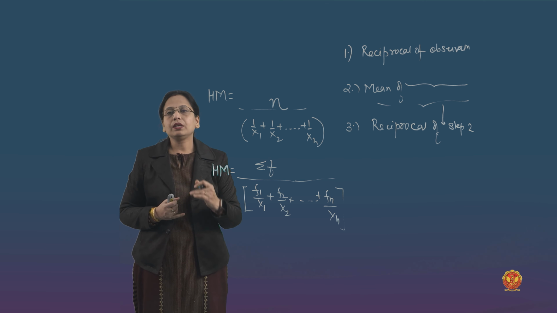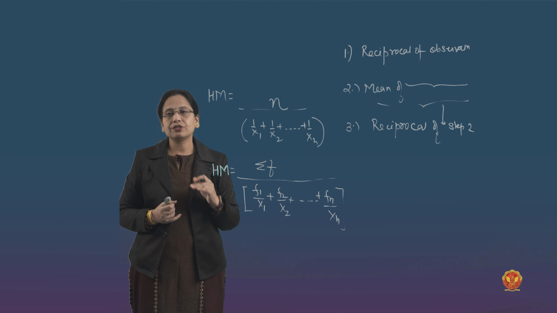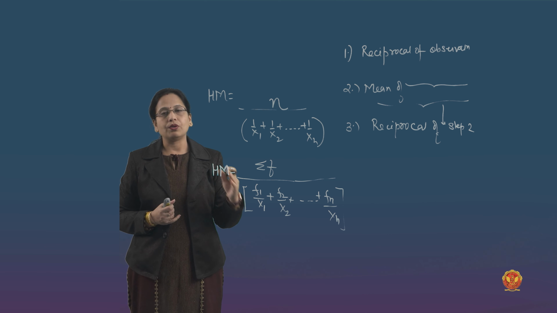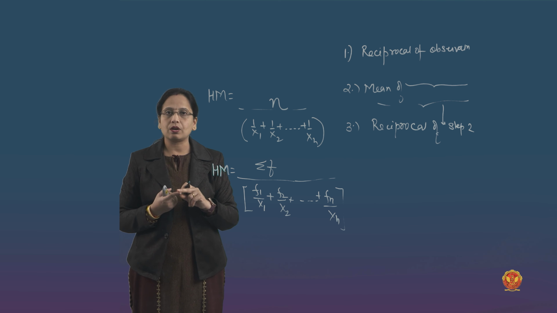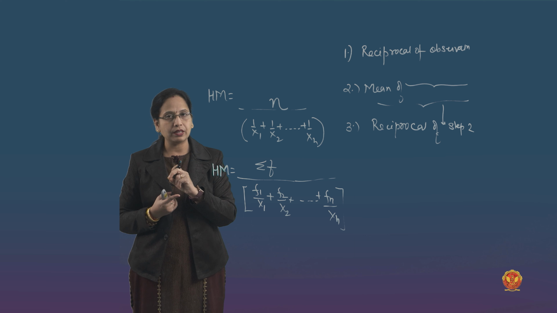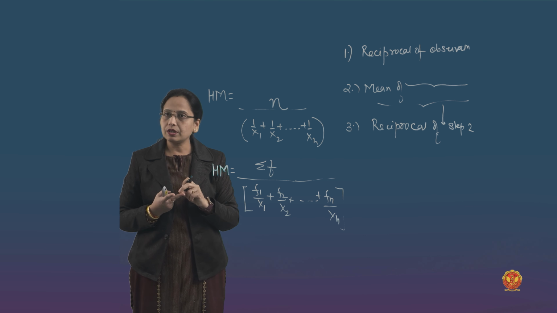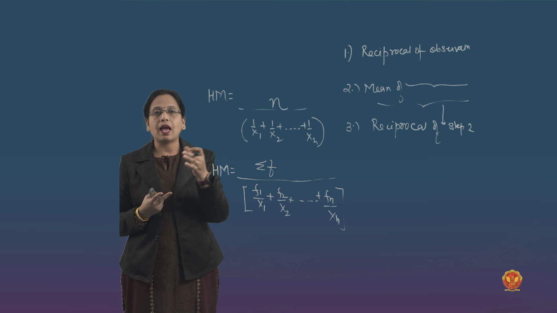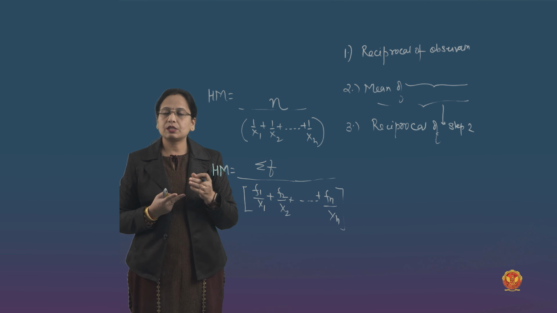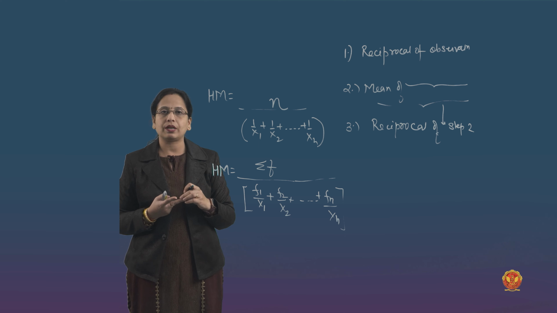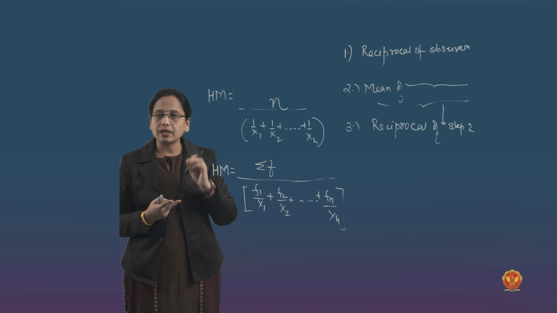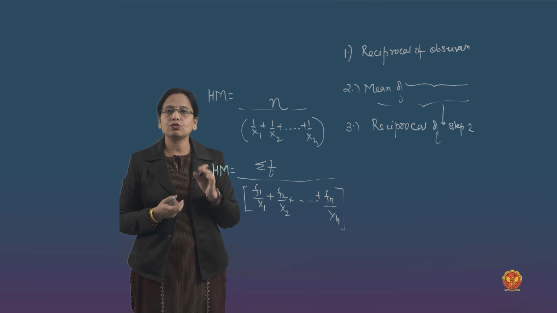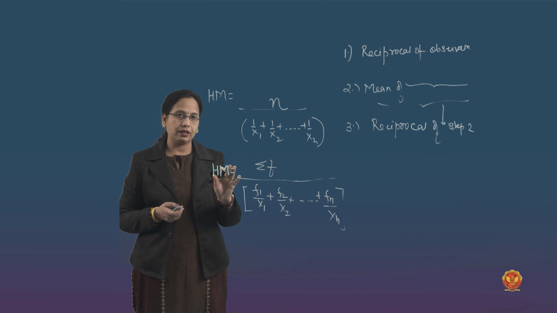As we said, the use of harmonic mean is limited. We have already talked about where it is mostly used: when the observations have either very small values or very high values. It is further used when the cases deal with the average speed of a vehicle, or when the average of the rates is given and you have to calculate the average of the rates. In such cases we apply the harmonic mean.